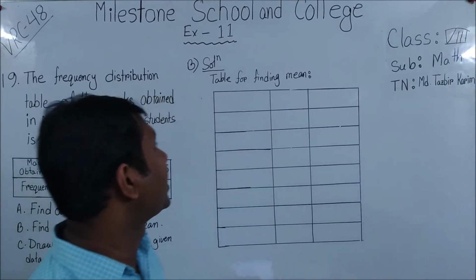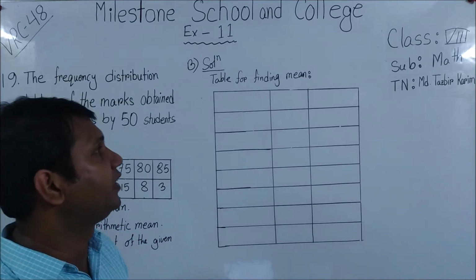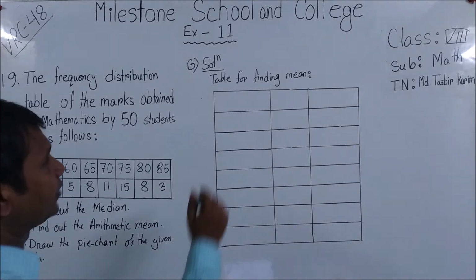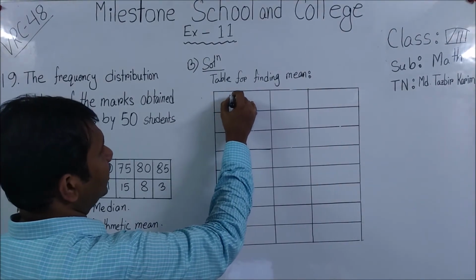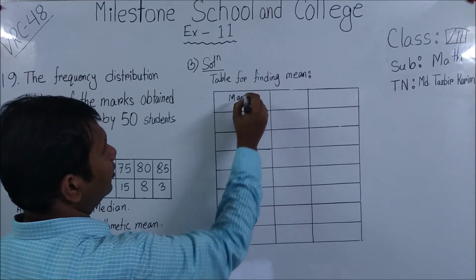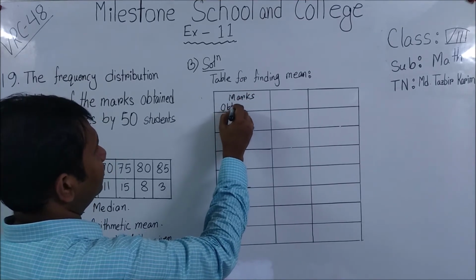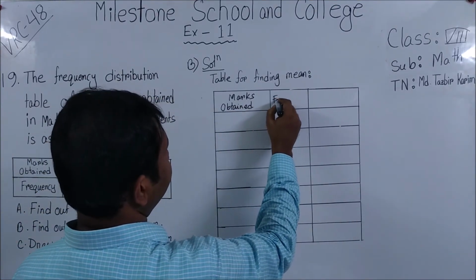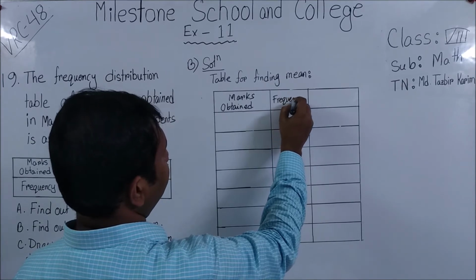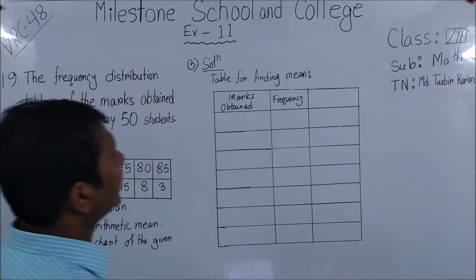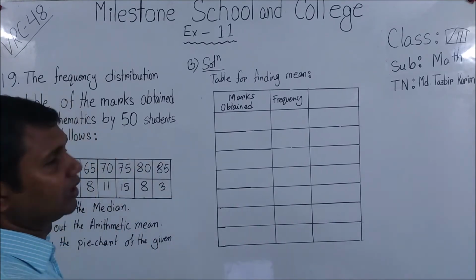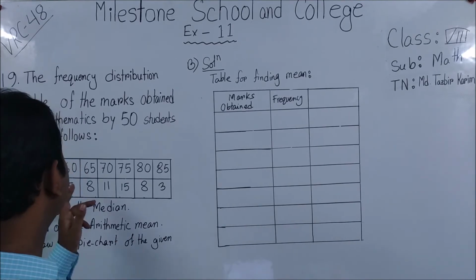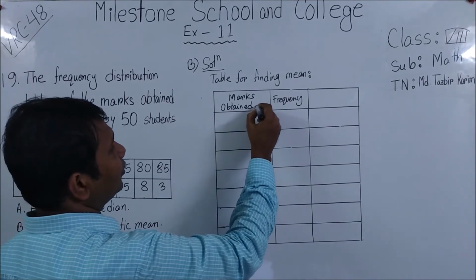My dear students, here is the table that we are going to use for finding mean. So from the question we are going to write marks obtained at first, and frequency. Marks obtained is a single number, no range is given, so we will just write xi.